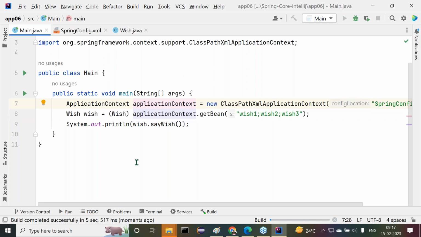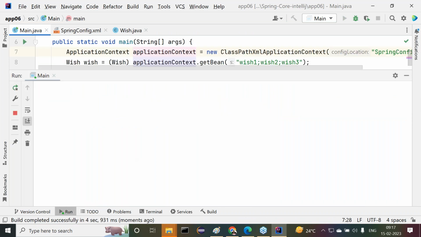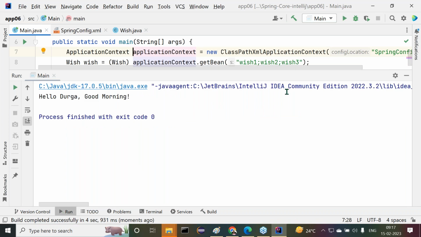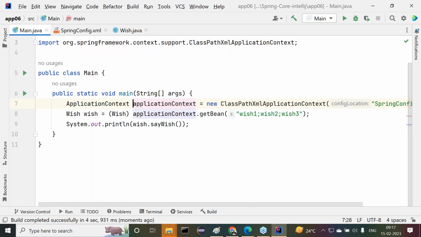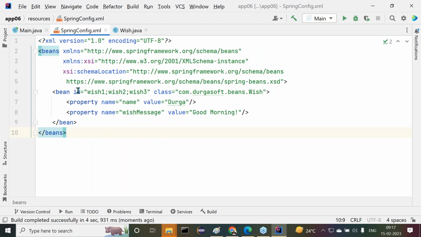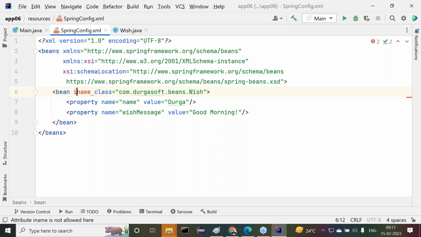So with the ID attribute we checked all these things, but with the name attribute I want to see what's going to happen here. It's okay, fine. Leave this one. Now in my Spring configuration file, without using the ID attribute, I want to use the name attribute. Name is equal to, just something else, like wish. I've used the name attribute there now.